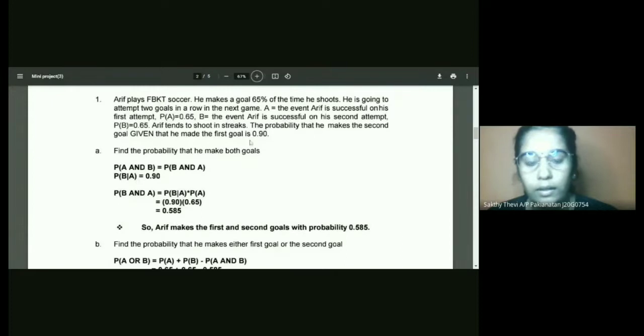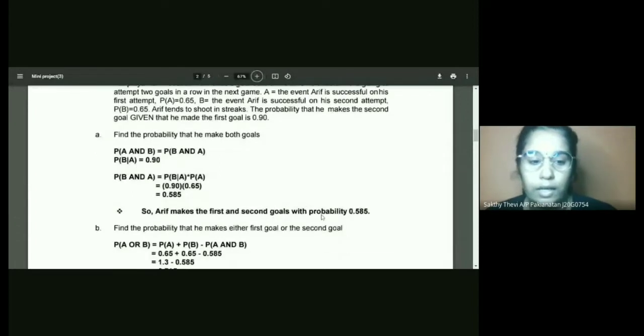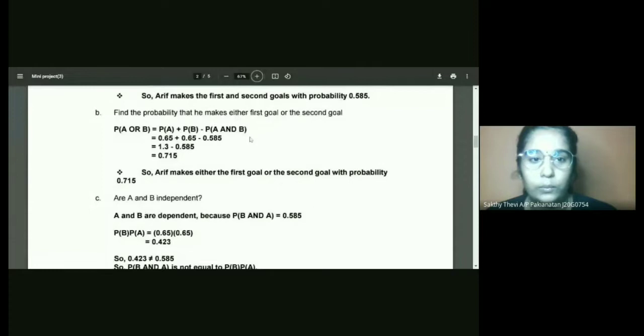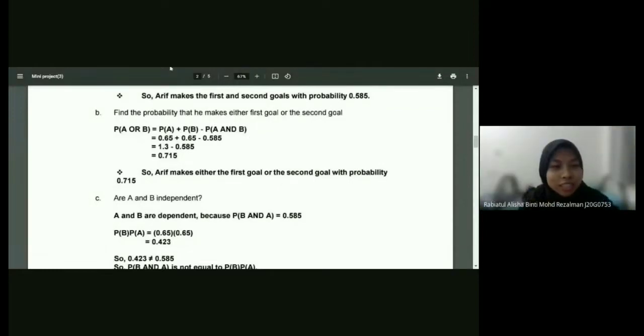Here they have given the probability of B given A is 0.90. So we want to find the probability that he makes both goals. Probability of B and A equals probability of B given A times probability of A. We will get 0.585. So Arif makes the first and second goals with probability 0.585. I'll pass it to Alisha to explain her part.